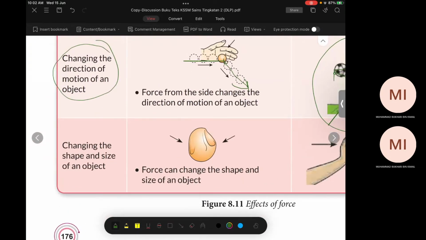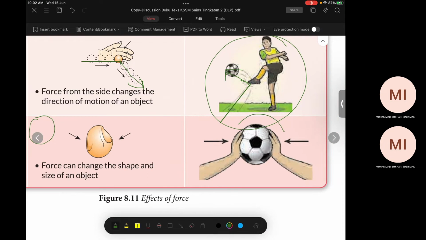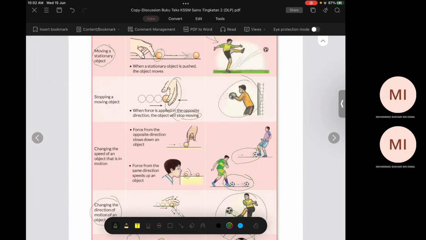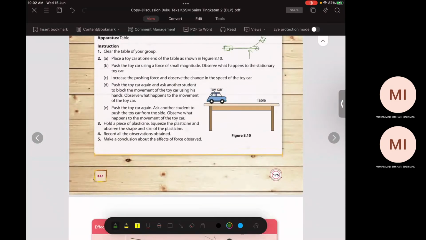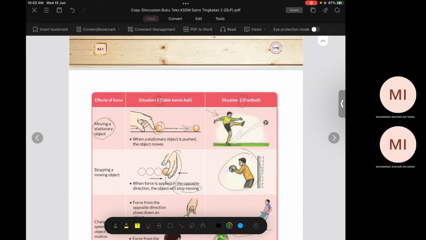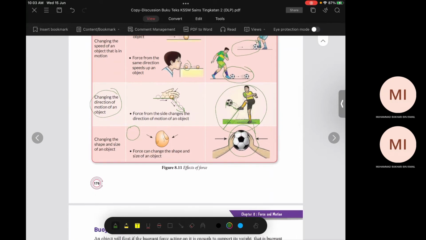Yes, changing the shape. Initially, in this round shape, when you push it, there are dents on both sides, right? Just the same as a ball. But if the ball is not fully inflated, then it's easier for you to push it. Squeeze it like that. Okay. How many effects altogether? 1, 2, 3, 4, 5. Okay, one more time. First thing is moving, then stopping, changing speed, changing direction, changing shape. Can you memorize? Okay, good.